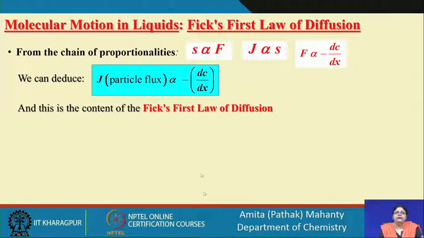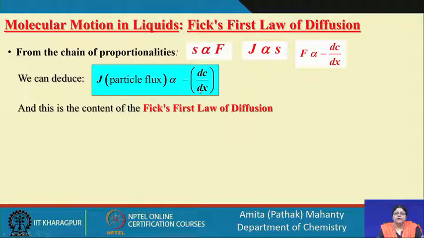So, if you see here, S is proportional to F, J is proportional to S. So, what can we say? We can say that S is proportional to F, F is proportional to the change in concentration, and J is proportional to S. So, we have derived the expression that the flux of particles J will be proportional to the concentration gradient along the medium.